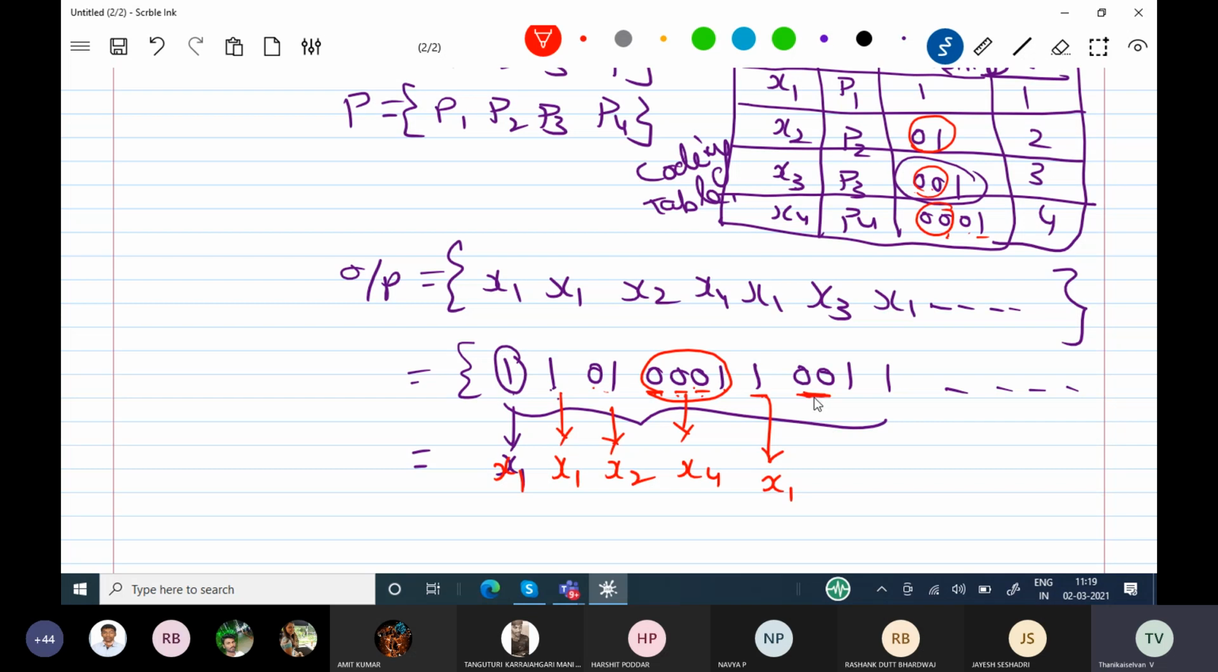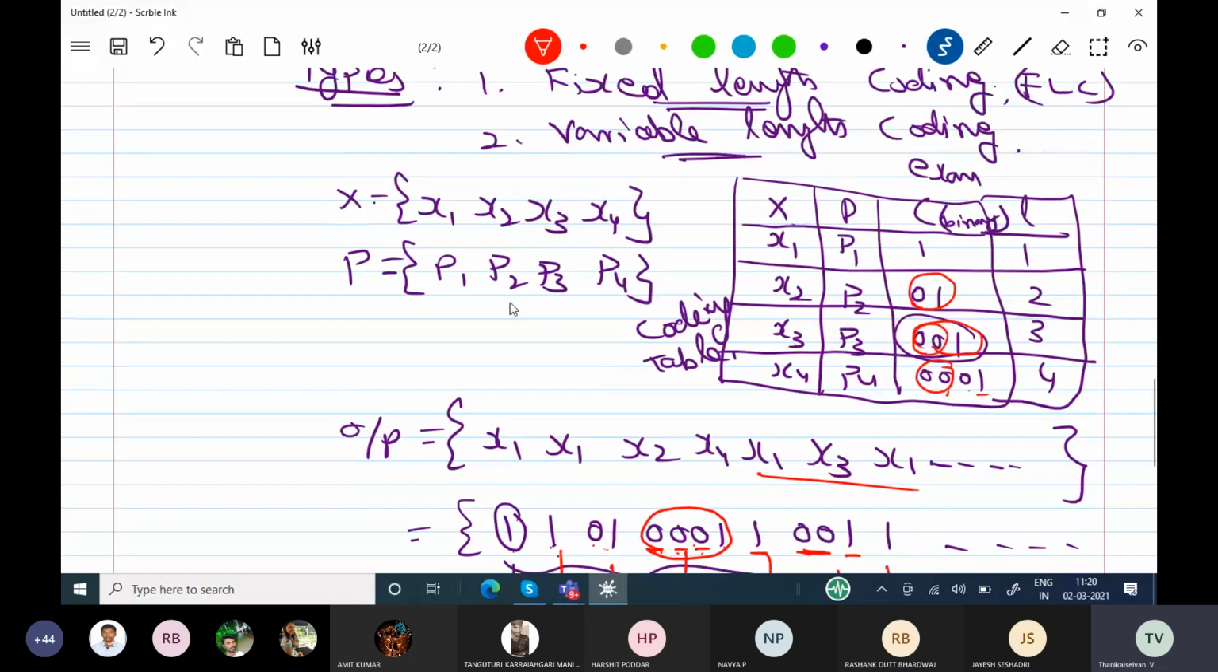Here you see these 2 zeros are coming. 2 zeros means either x3 or x4. Go to the third bit. The third bit is 1, so x3 can be decoded. Last one is x1. Now you see this, the red color one. It is decoded. This is the original information. So these codes are called uniquely decodable. Like that only we have to create our coding.